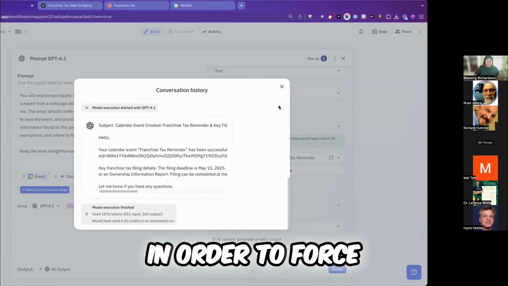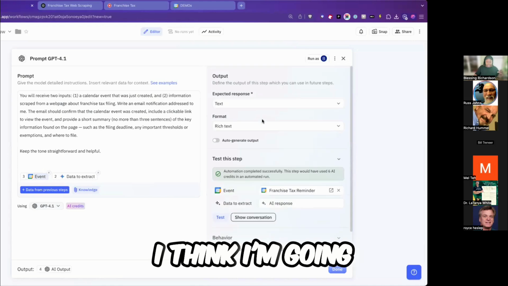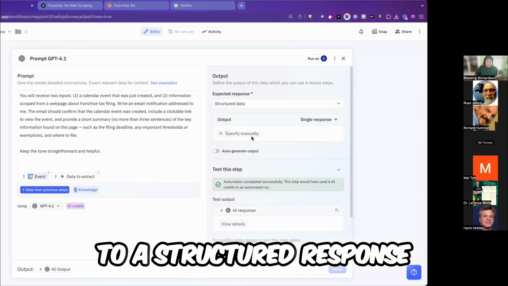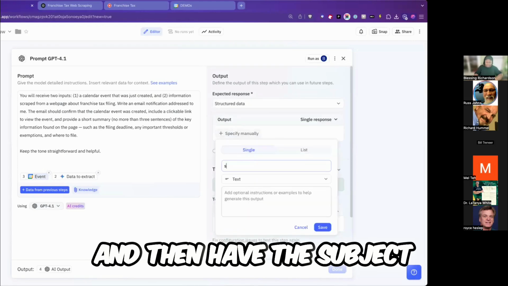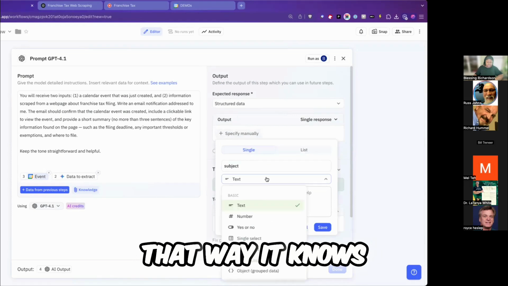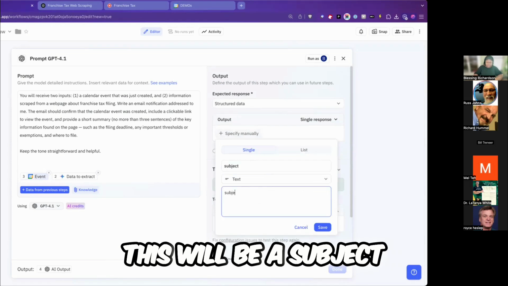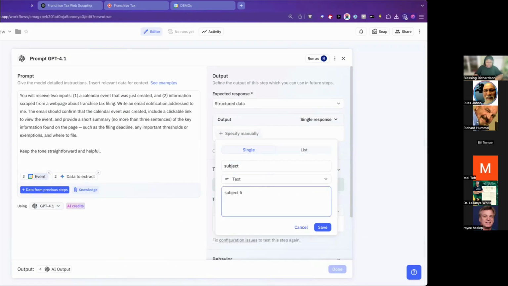And so in order to force this again to be more clean, I think I'm going to switch this from just a text response to a structured response and then have the subject here. That way it knows to generate a subject. This will be a subject for the email.